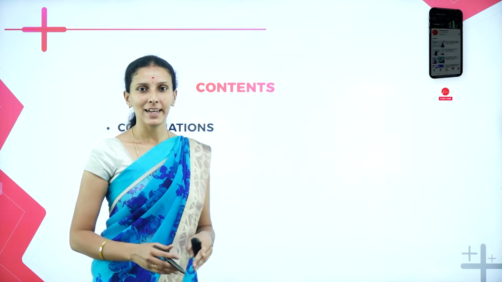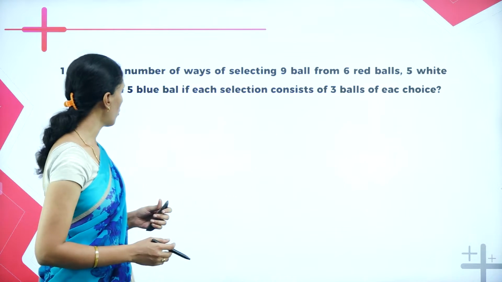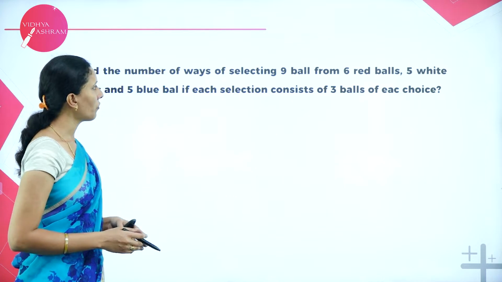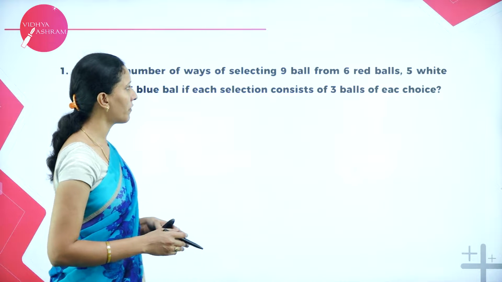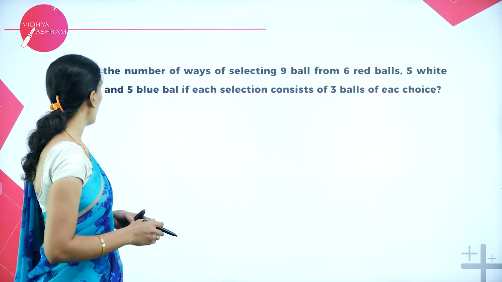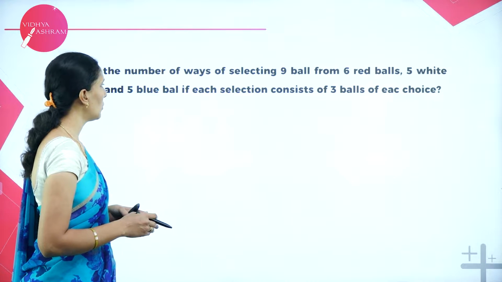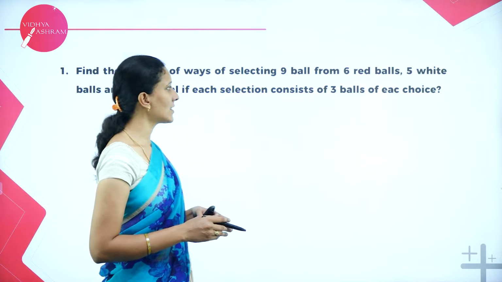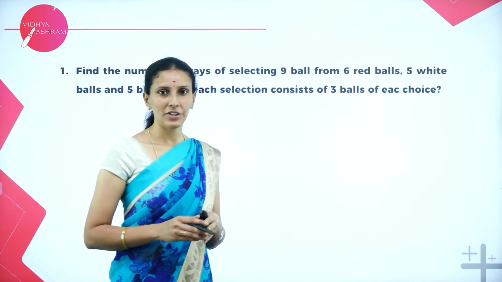In this session, we'll continue the problems on combinations, which we have solved in our previous session. So let us look at the first question of this session. Find the number of ways of selecting 9 balls from 6 red balls, 5 white balls and 5 blue balls, if each selection consists of 3 balls of each color.